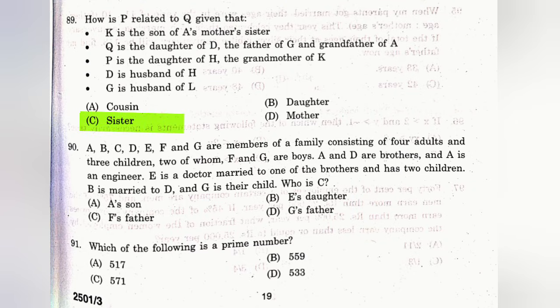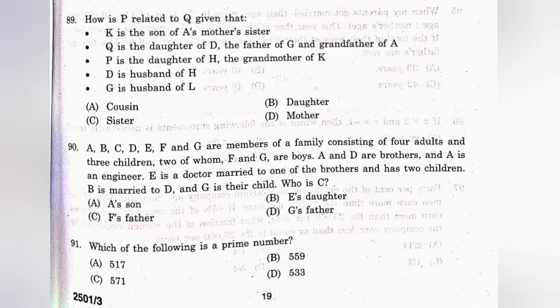Question number 90. A, B, C, D, E, F, and G are members of a family consisting of 4 adults and 3 children, 2 of whom, F and G, are boys. A and D are brothers, and A is an engineer. E is a doctor married to one of the brothers and has 2 children. P is married to D and G is their child. Who is C? The answer is B, daughter.